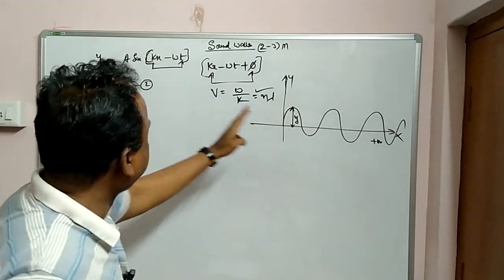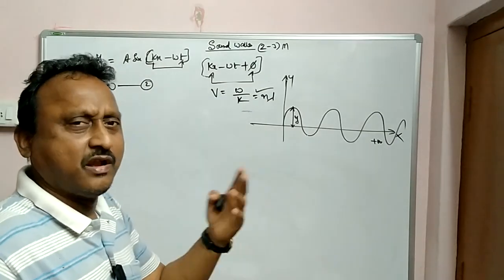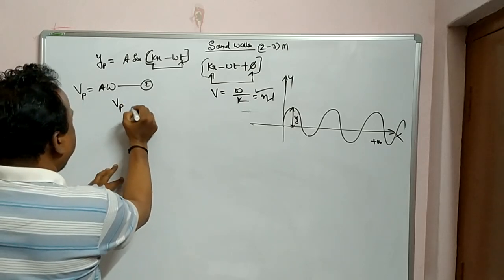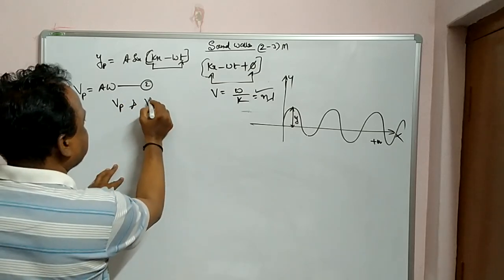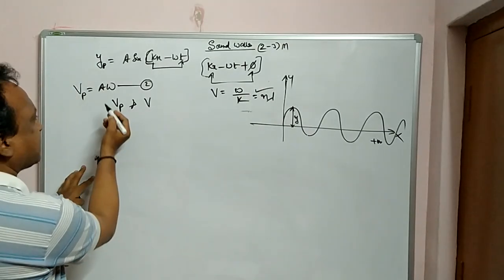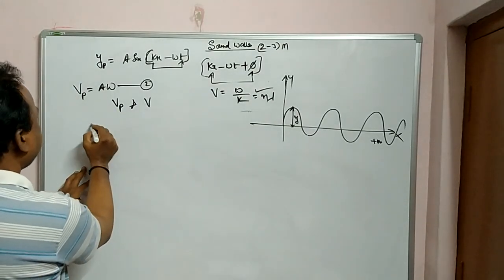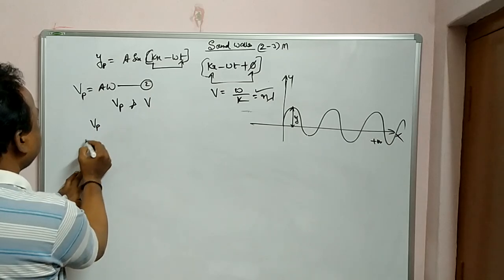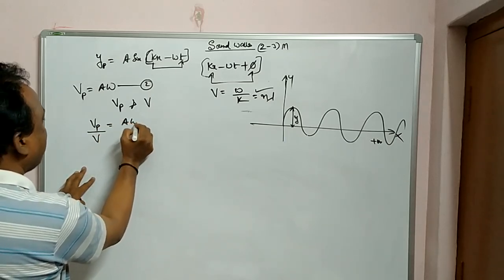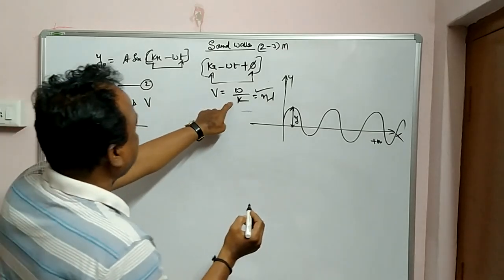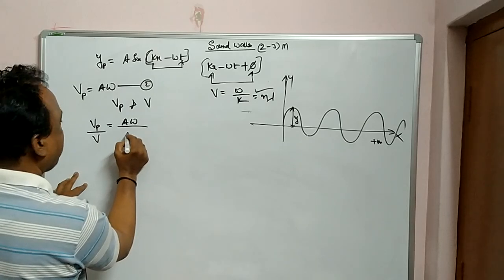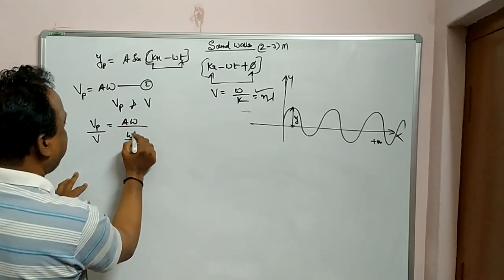And what is the relation between these two? You can also find some relation, the relation between particle velocity and wave velocity. You can also find the ratio if you require. See here. Particle velocity by wave velocity is equal to a omega by v, that is omega by k.